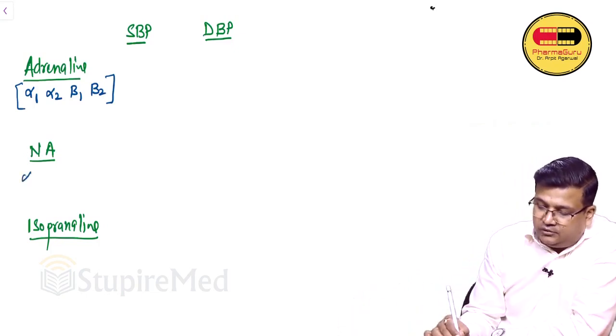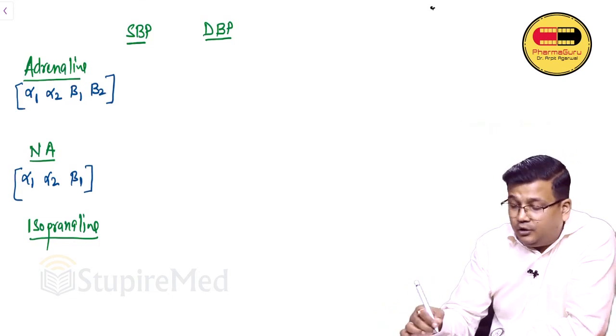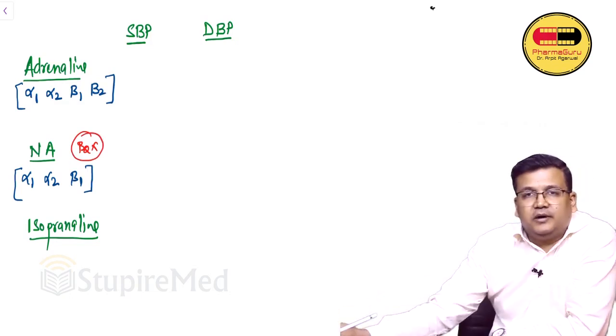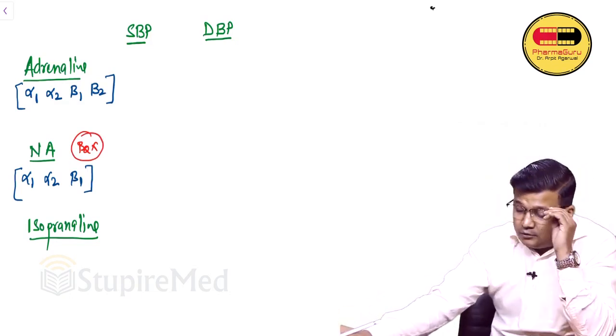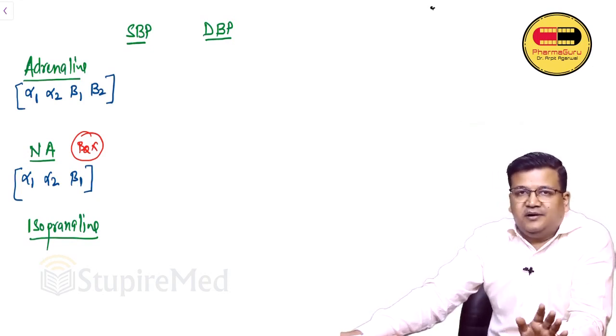It will have action on alpha 1, alpha 2 and beta 1 receptor. As you can see, beta 2 action is missing from noradrenaline. It cannot act on beta 2. So that is the difference in adrenaline and noradrenaline.